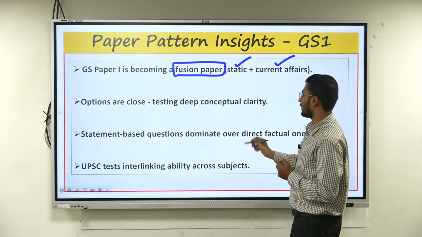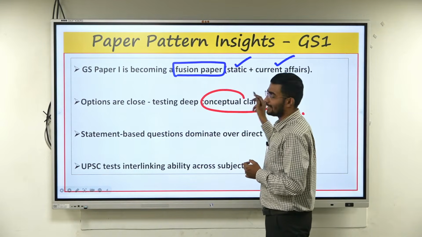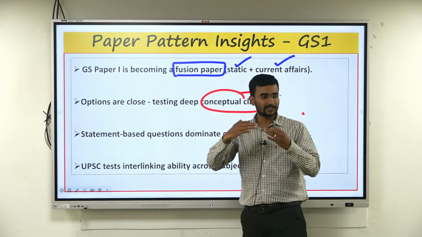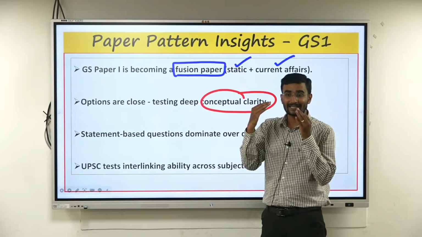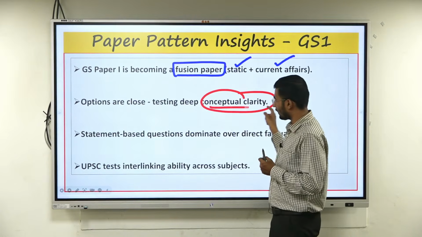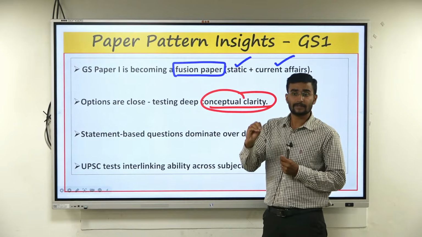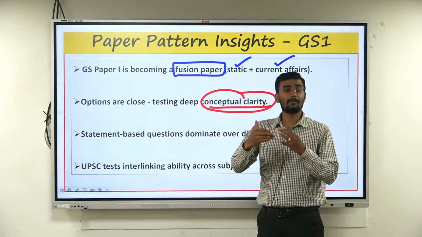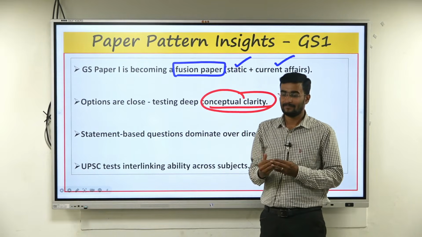And more of conceptual clarity is needed. Options are close, testing nearby options. You need to take a guess on which is right and which is wrong here. They are checking analytical skills, conceptual clarity, deep understanding of a subject, and interlinking of subjects also. That is major.